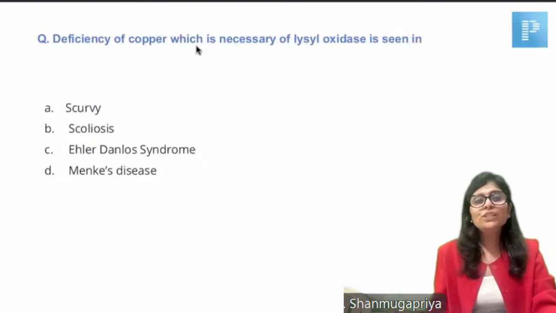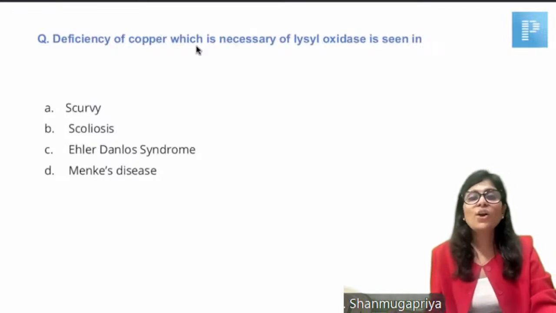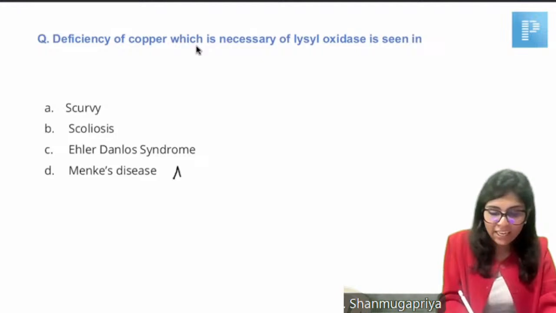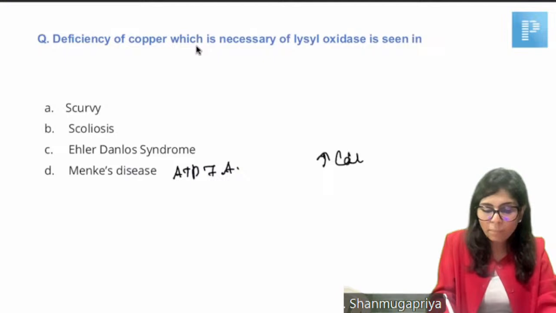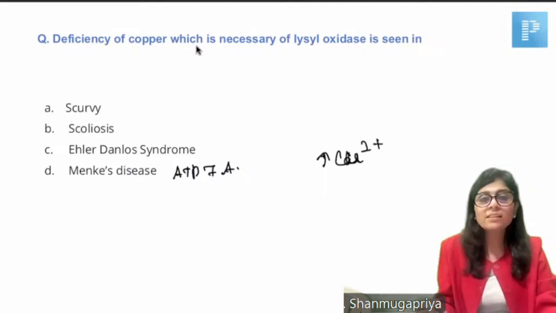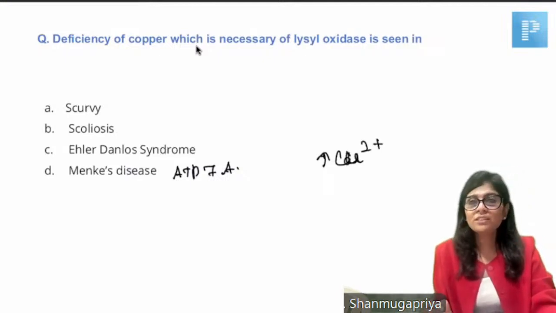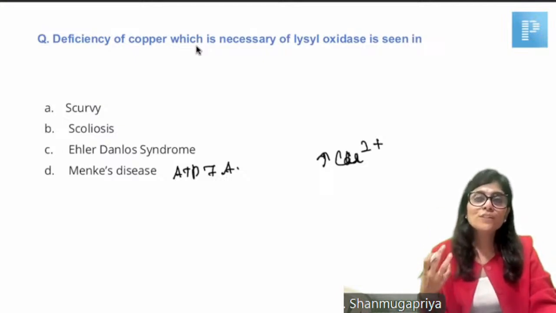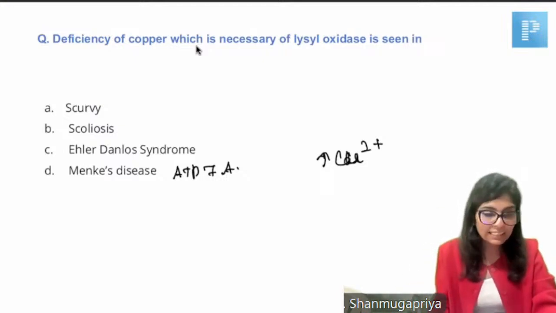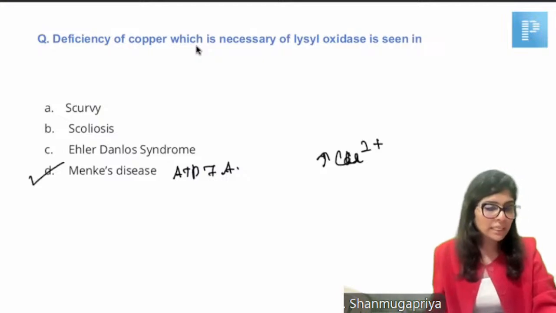Deficiency of copper, which is necessary for lysyl oxidase, is seen in. Copper deficiency disorder is Menkes disease. Have we discussed that? ATP7A mutation causes Menkes disease. ATP7A helps in increasing copper absorption along the intestine. So there will be copper deficiency, which causes kinky hair and fractures, both because lysyl oxidase is not active. So the answer is Menkes disease.